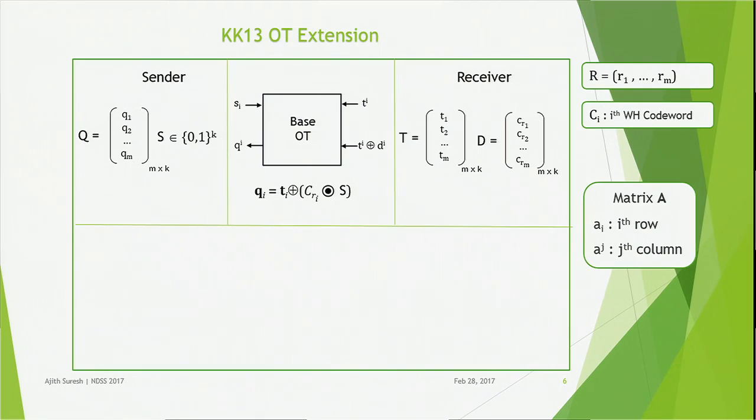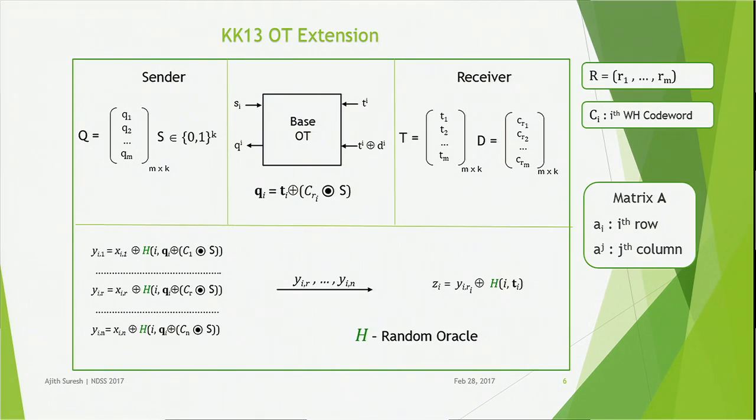Now the sender will use this Q matrix to construct the masks for his messages. Consider the ith 1 out of n OT. So the sender has n messages with him, say xi1 to xin. The sender will use the ith row of the Q matrix to construct the masks for these n messages as follows. The first mask is of the form h of (i, Qi XOR C1 bitwise ANDed with S). The second mask is of the form h of (i, Qi XOR C2 bitwise ANDed with S), and so on up to n masks, where h is the random oracle.